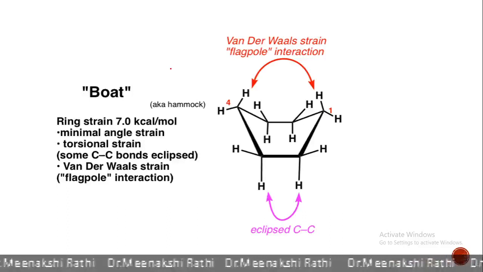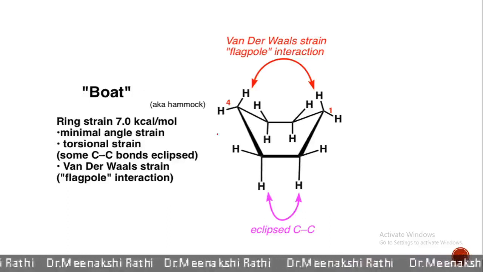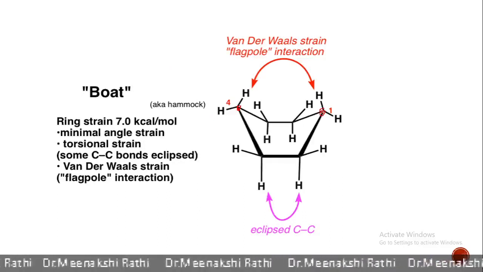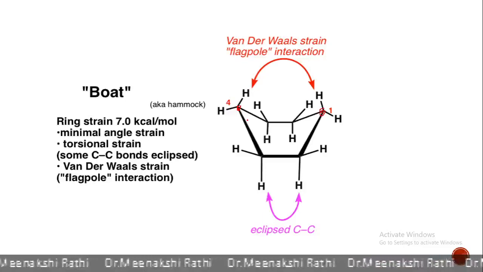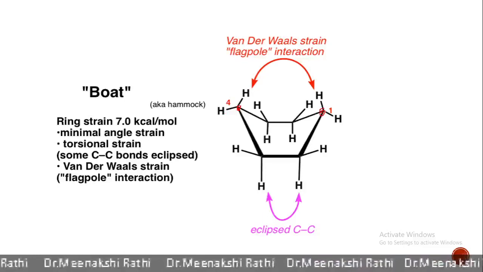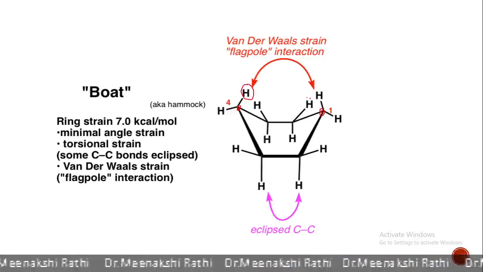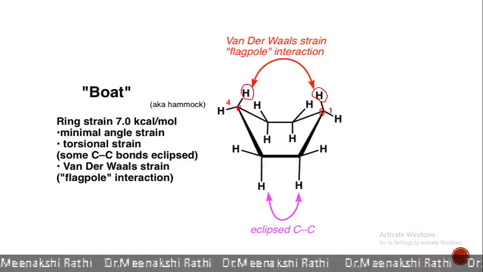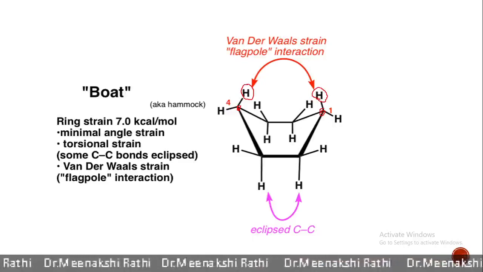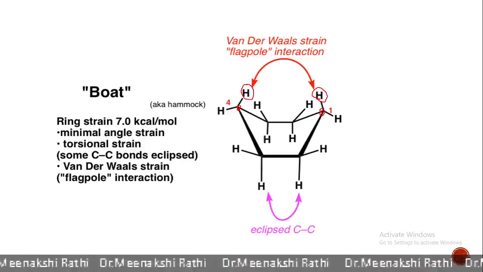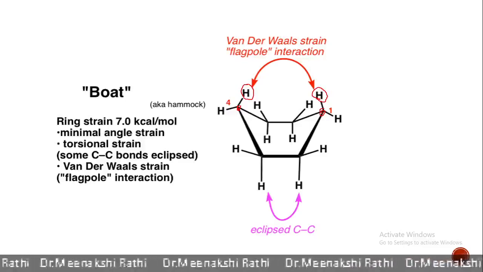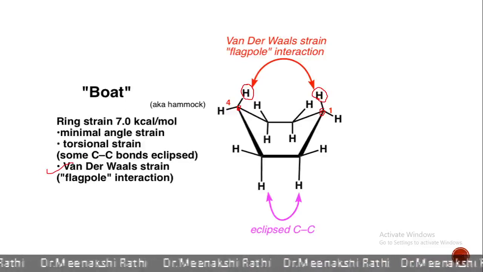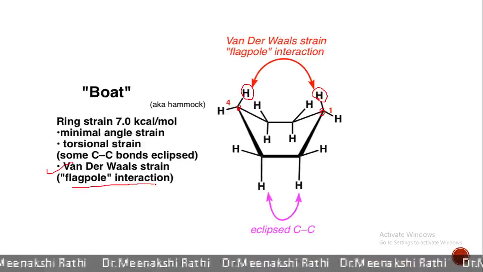Second is boat conformation. Here in boat conformation, two carbon atoms are present above the plane. And due to these two carbon atoms, the hydrogen atoms attached to them come very close to each other. These hydrogen atoms are known as flagpole hydrogens, and they come so close that some strain is developed, which is called van der Waals strain. So in boat conformation, there is a van der Waals strain because of the flagpole interaction of hydrogen atoms.